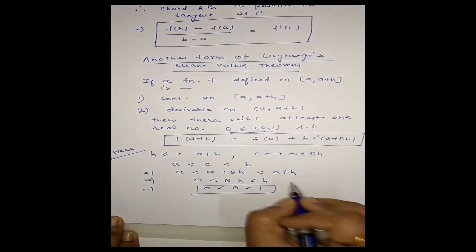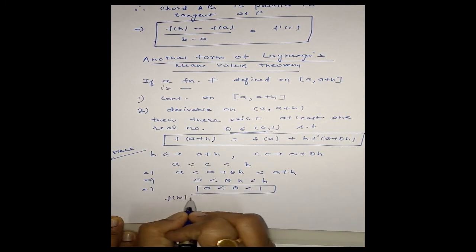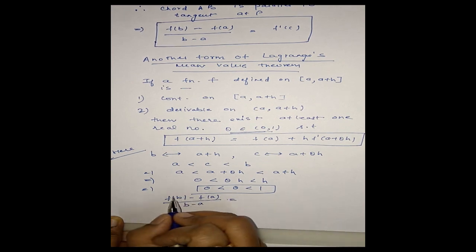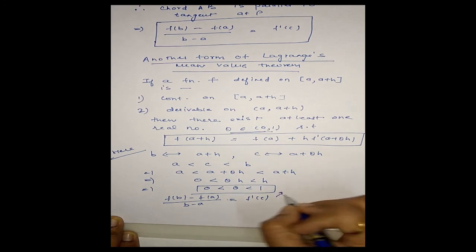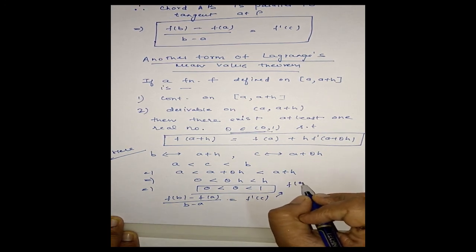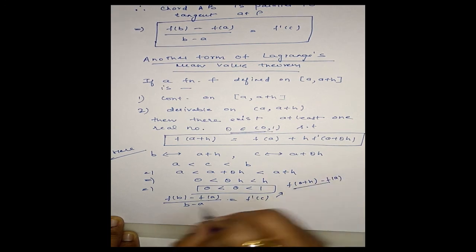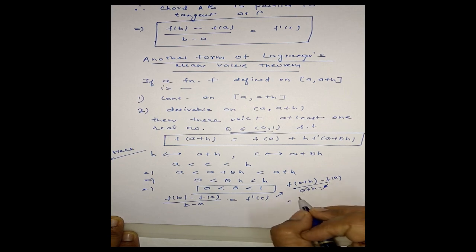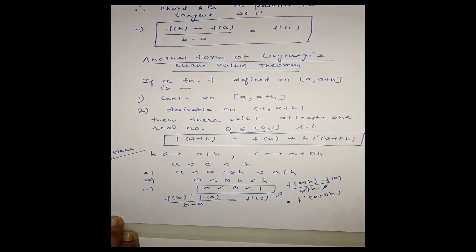Also, (f(b) - f(a))/(b - a) = f'(c). This is the conclusion of Lagrange's mean value theorem. With b = a+h, it becomes (f(a+h) - f(a))/((a+h) - a) = f'(a + theta h). Therefore the form is like this. Okay, clear?